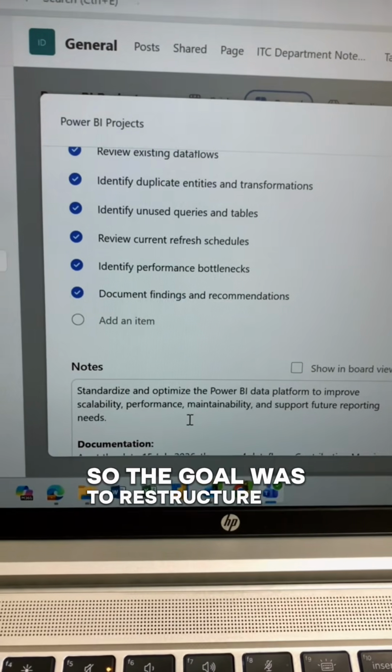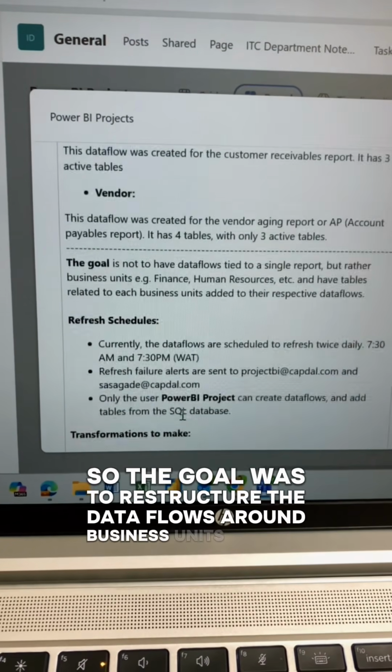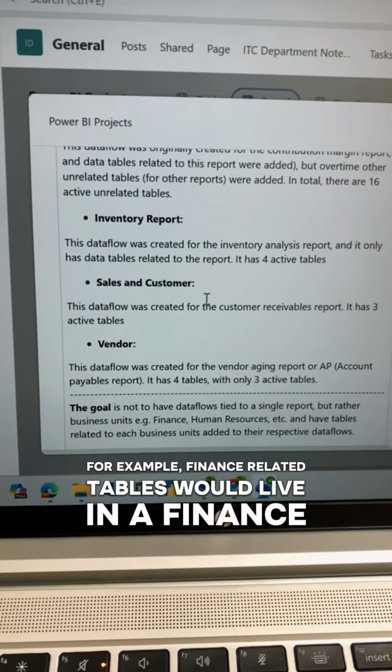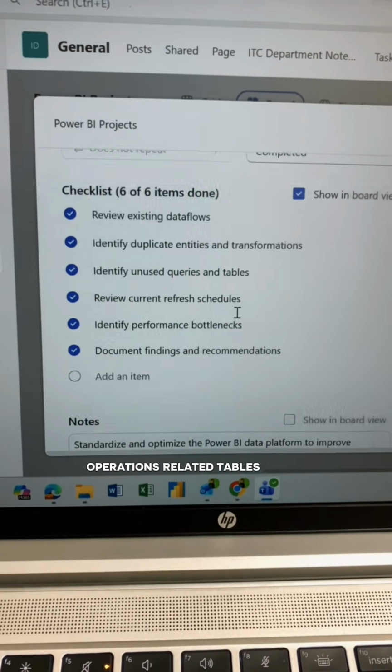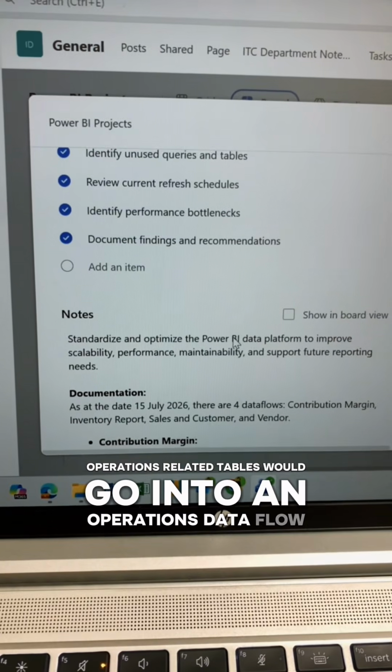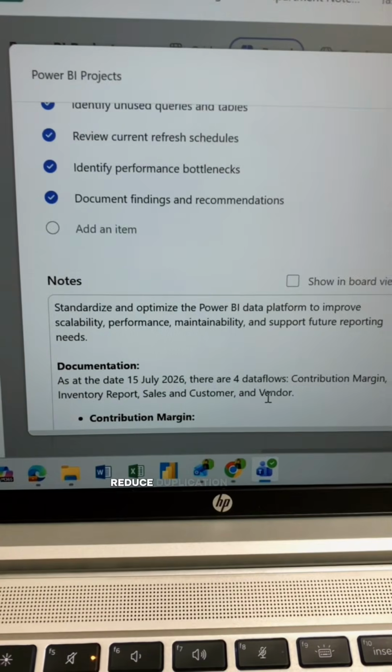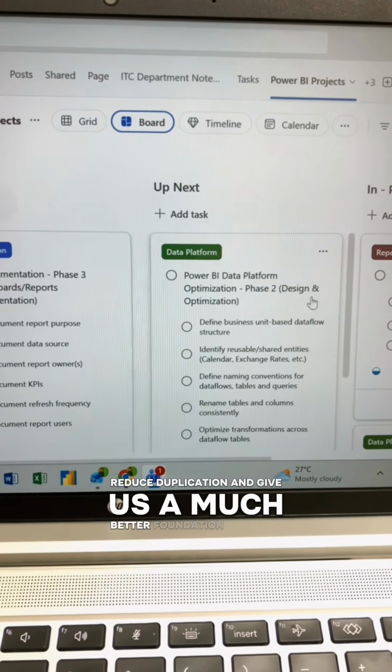So the goal was to restructure the data flows around business units instead. For example, finance-related tables would live in a finance data flow. Operations-related tables would go into an operations data flow, and so on. This makes the data environment easier to maintain, reduces duplication, and gives us a much better foundation to scale.